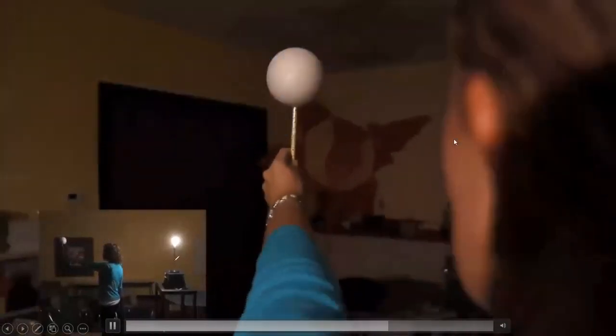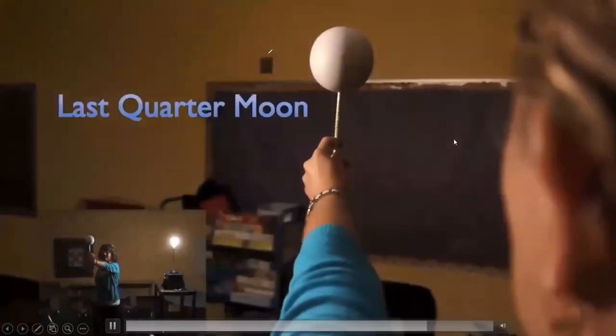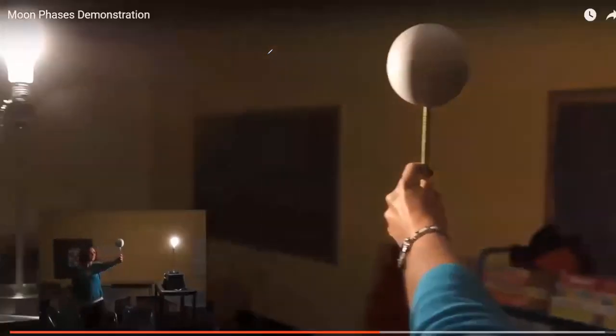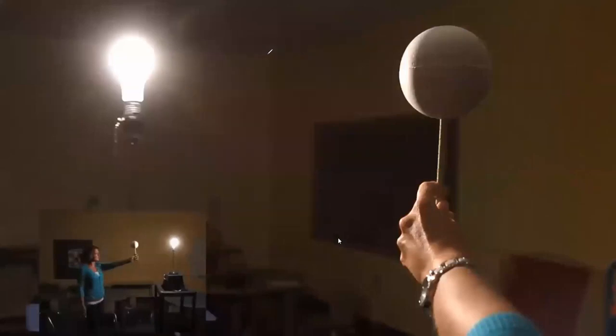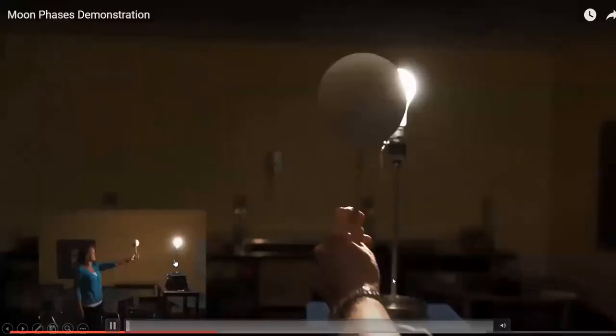Then again, further we move. So it starts to change orientation, and then it will be the waning gibbous, then the half moon will be there. That's a last quarter or a half moon. And then we have a waning crescent, like it starts to disappear. And again, it will be at the same position. So we'll have a new moon. So this is how the phases of the moon change.